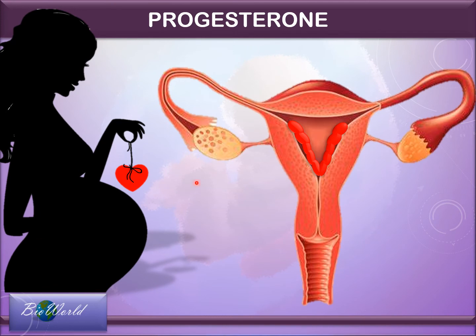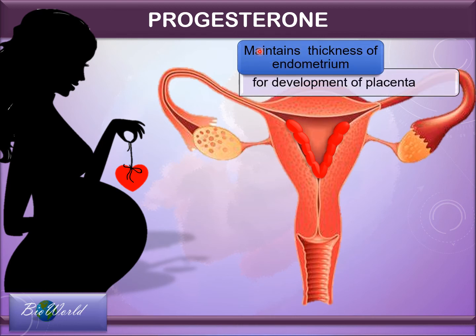Let's now discuss the role of each hormone. The hormone progesterone, which is initially synthesized by the corpus luteum, then later synthesized by the placenta, will continue to carry out the same functions it did during the menstrual cycle. That is to maintain the thickness of the endometrium. During the menstrual cycle, it was maintaining the thickness of the endometrium for implantation. But now that the woman is already pregnant, progesterone will be maintaining the thickness of the endometrium to help develop the placenta later.